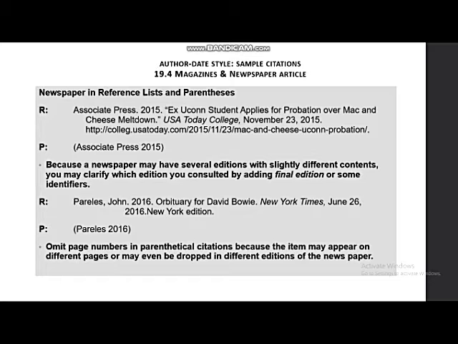Newspaper in reference list and parentheses. In your reference list, cite articles and other pieces from newspapers or news websites generally as you would articles in magazines. For an unsigned article, use the name of the newspaper in place of the author.